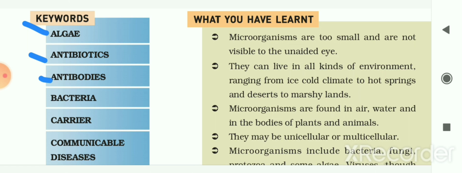The next is antibodies. To fight against invading pathogenic microbes, the immune system of our body produces specific proteins which are known as antibodies. The next is bacteria. The prokaryotic or primitive form of unicellular microbes in varied shapes is known as bacteria. The next is carrier.